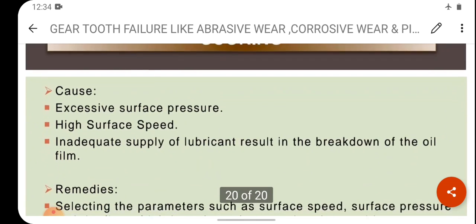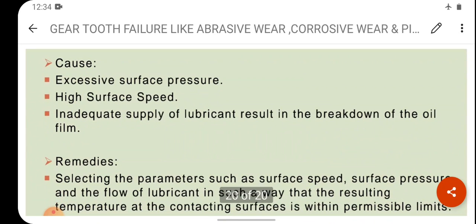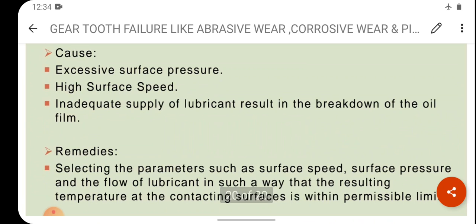And the last point of scoring of today's topic, as I am finishing my mechanical machine design subject, that is gear tooth failure. So I am explaining the causes of scoring.